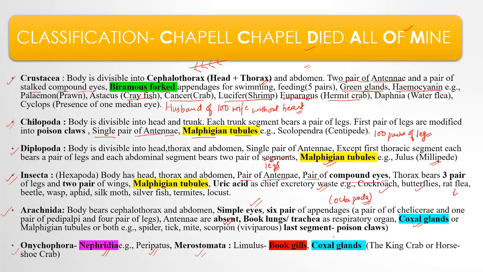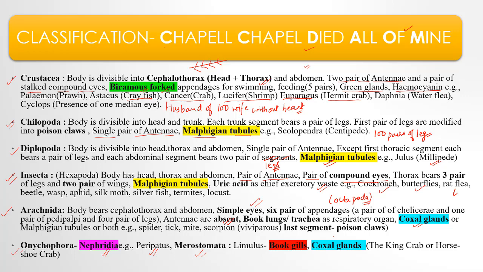So what exactly do you have to remember? In Crustacea, a cephalothorax is present, meaning the head and thorax get fused to form the cephalothorax. They have an abdomen, two pairs of antennae and a pair of stalked compound eyes. Understood? Then coming to the next, they have biramous forked appendages for swimming and 5 pairs of appendages for feeding.